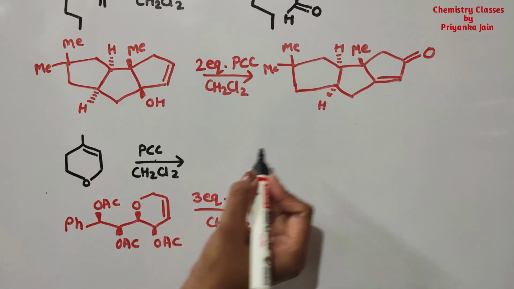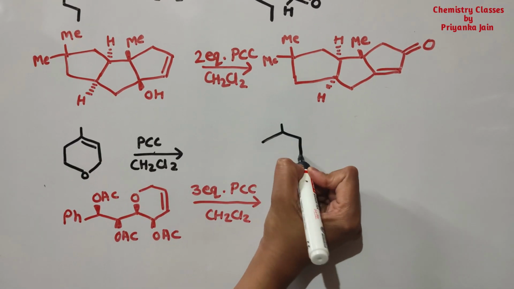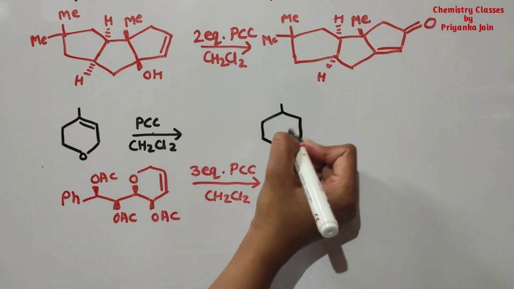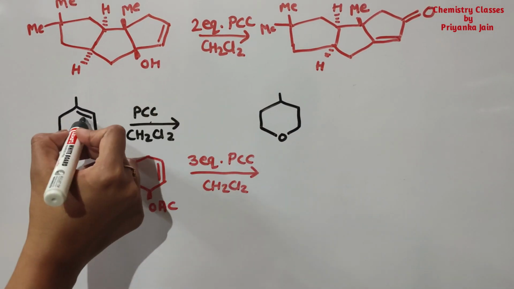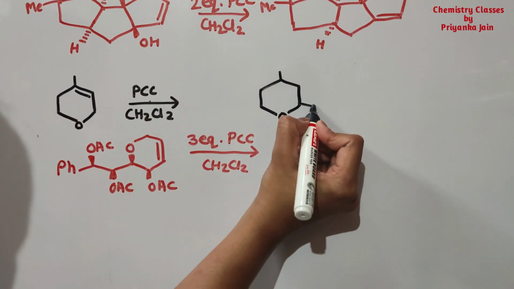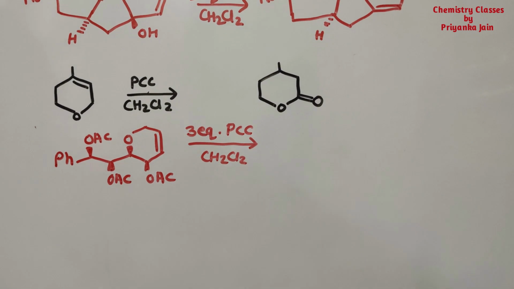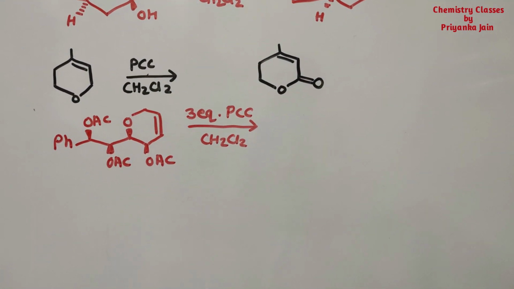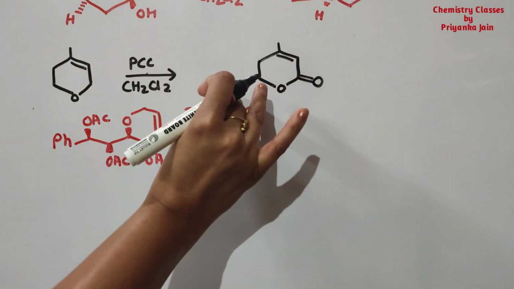Suppose this is the structure. This is the allylic position, this is the double bond. At this position there will be the shifting of oxygen, and this double bond will shift in this manner. So this type of oxidation can also happen.